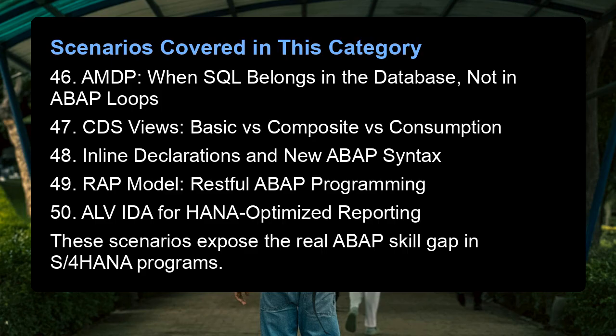Scenarios covered in this category. 46. AMDP, when SQL belongs in the database, not in ABAP loops. 47. CDS views, basic versus composite versus consumption. 48. Inline declarations and new ABAP syntax. 49. RAP model, RESTful ABAP programming. 50. ALV-ID for HANA-optimized reporting. These scenarios expose the real ABAP skill gap in S/4HANA programs.